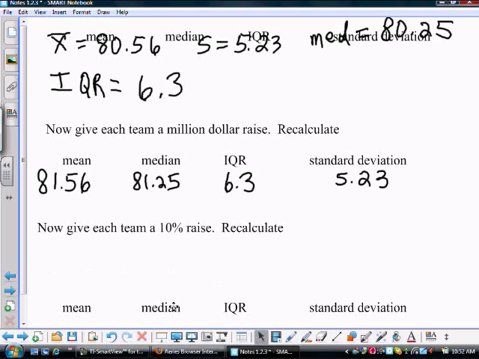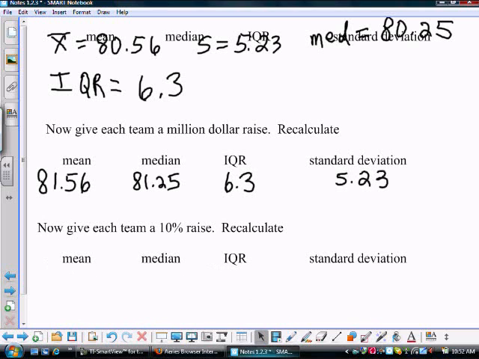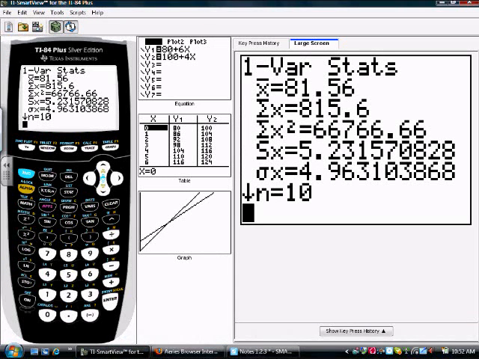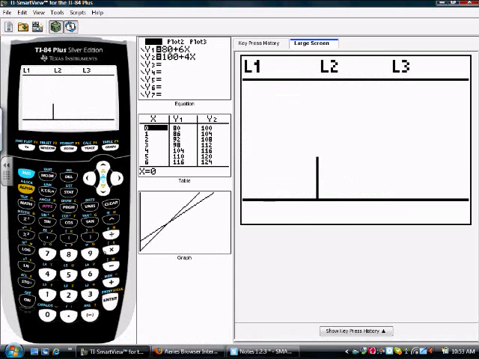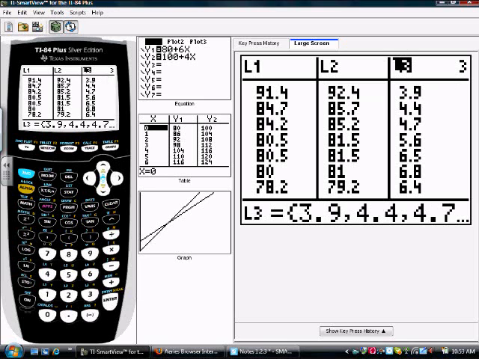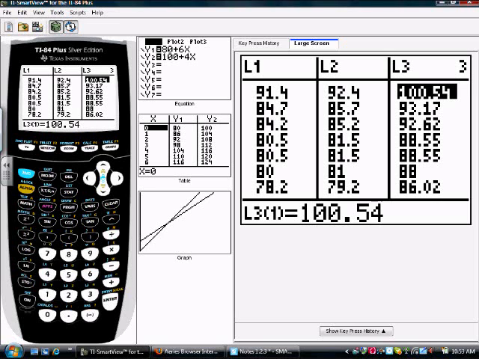Okay, let's see what happens if each team gets a 10% raise. So I'm going to go into list 3. Clear out my list 3. And I'm going to take list 1. We're just going to do one thing at a time. Let's go list 1, second 1. And what do I multiply that by to get a 10% raise? 1.1. Good. 1 plus 10%. And there's each team with a 10% raise.